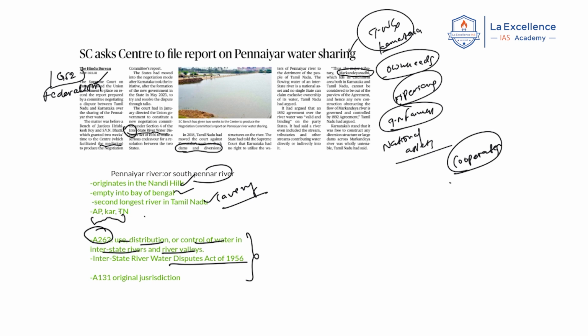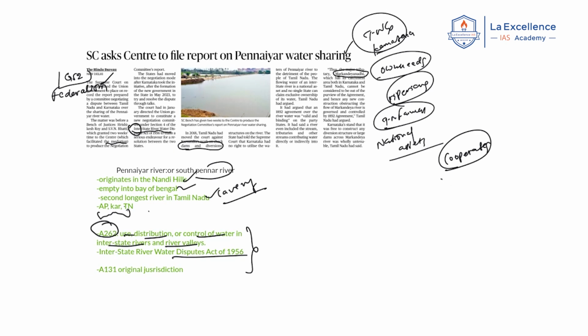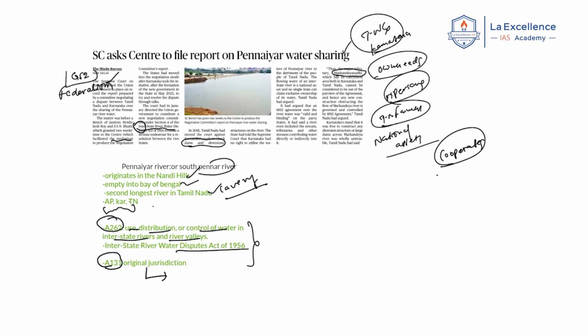Now why is the Supreme Court involved? If any decision is not consensual or not accepted by any state, the state can directly go to the Supreme Court. Why can it go directly? Because Article 131 gives this power. Article 131 provides for the original jurisdiction of the Supreme Court, in which a dispute between states, or between a state and the central government, can be directly adjudicated by the Supreme Court. This is called original jurisdiction. That's why the Supreme Court gave the order. If there is a dispute between any two states, the states cannot go to any high court. It has to go directly to the Supreme Court. That is original jurisdiction, which means the power to hear in the first instance. These are the things you have to remember from the examination perspective, right?